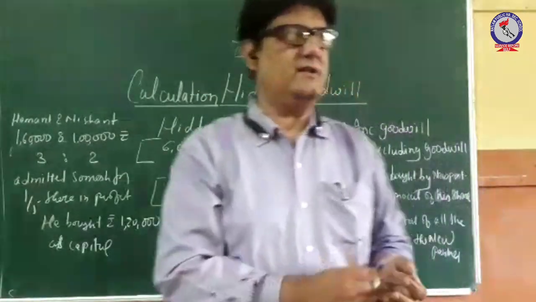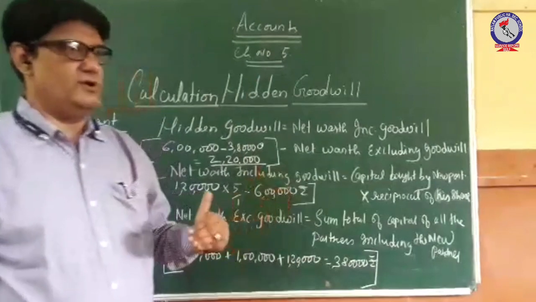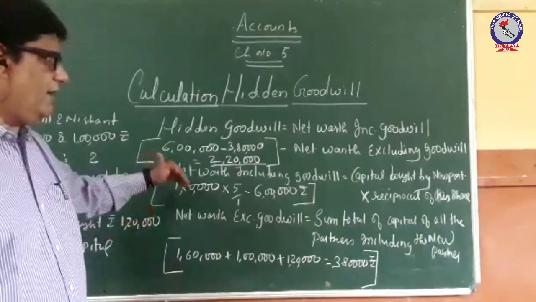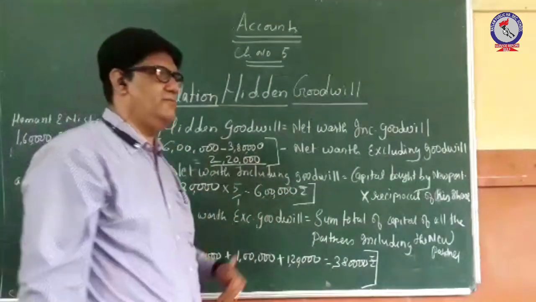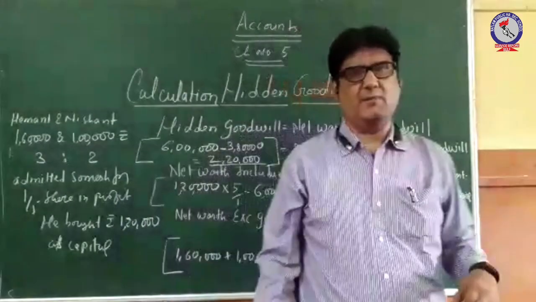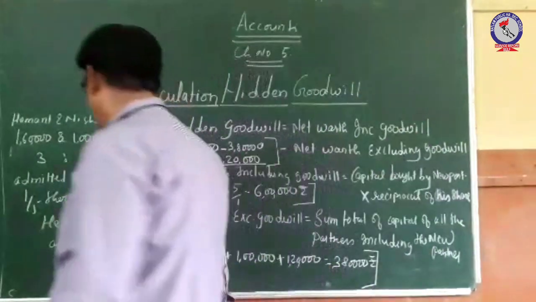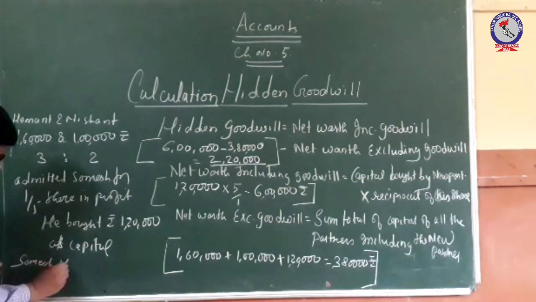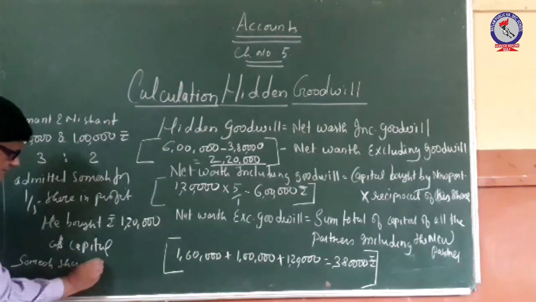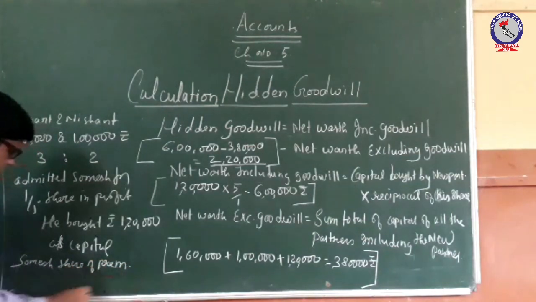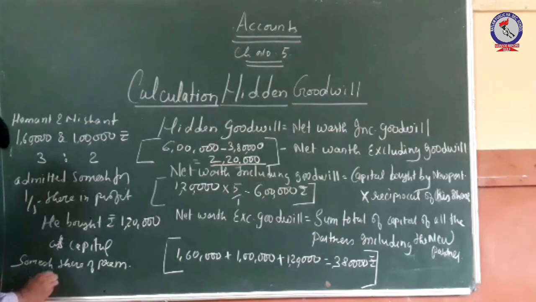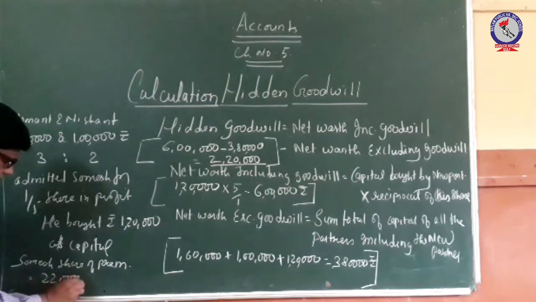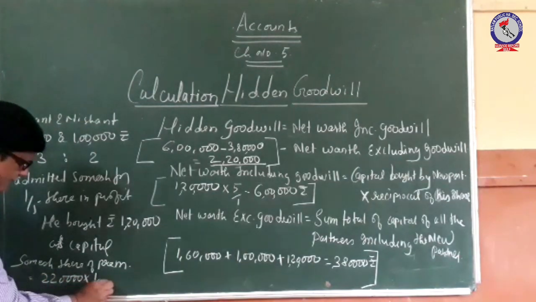Now this 2,20,000 rupees is the goodwill of the firm. Now from this goodwill of the firm we have to find out how much amount is to be brought by Somesh. So Somesh's share of premium is 2,20,000 into 1 by 5.